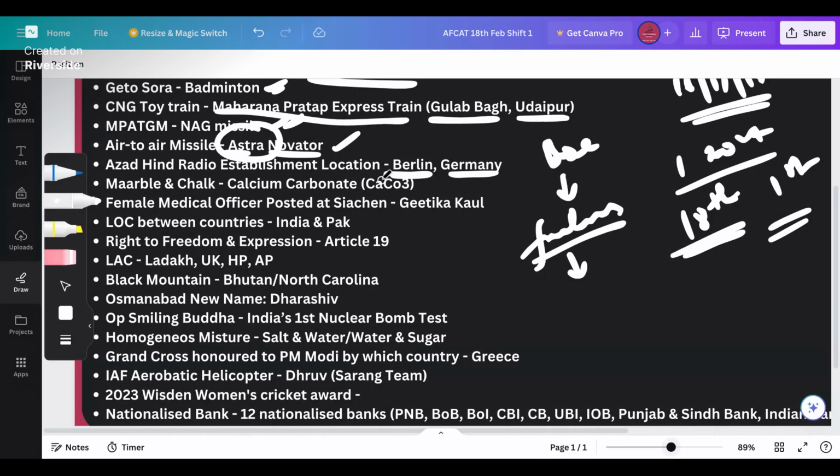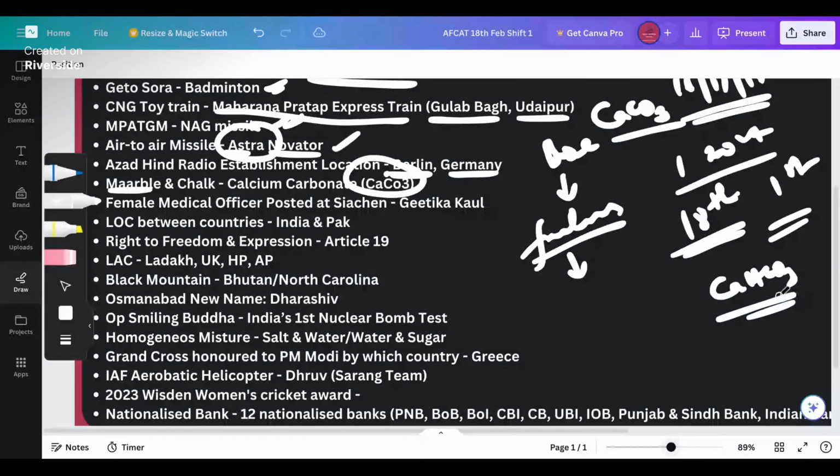Marble and chalk, apologies for the mistake over here, marble and chalk, what is the common compound? It is calcium carbonate, CaCO3. Ladies and gentlemen, I tell you, it is a very important compound from an exam point of view as well. Those of you who are preparing, they will ask you what is a fire extinguisher, what is baking soda, what is this, what is that, NaHCO3 as well. Just remember all of this. All that is related to calcium, you need to remember. They will ask, like, wall putty, what is that? That is also basically calcium carbonate, right?